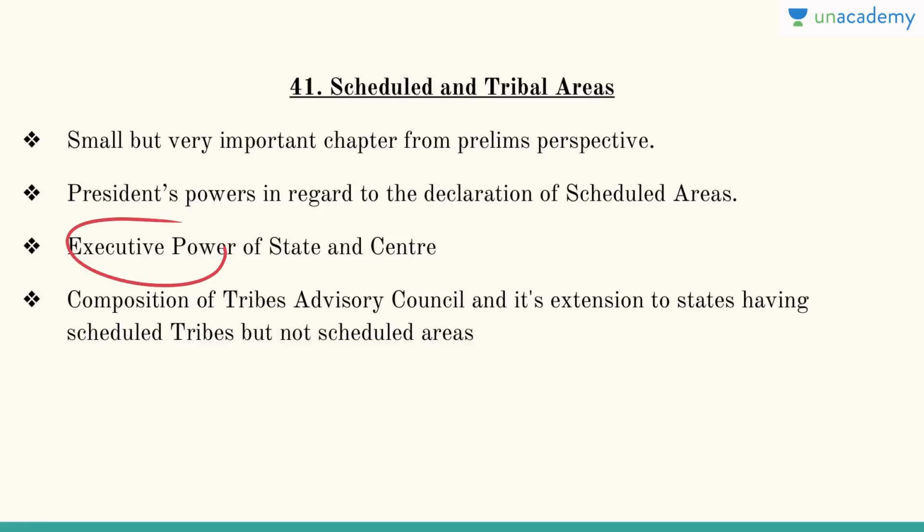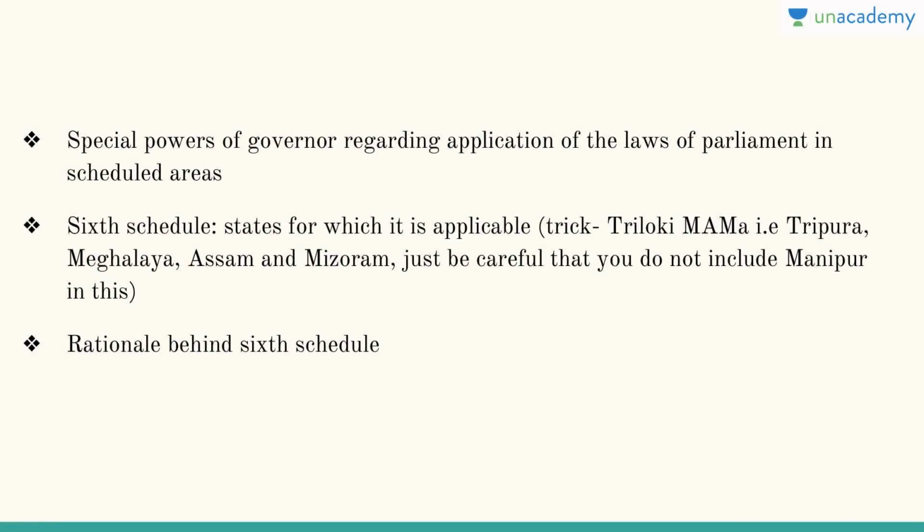Then you also have executive power of state and center, so that point is also important, so you need to understand these points. Then composition of tribal advisory council, extension of tribal advisory councils to states having scheduled tribes but not scheduled areas. So all these things are important, where basic MCQs can be asked. So especially from prelims perspective, do read chapter 41, scheduled and tribal areas.